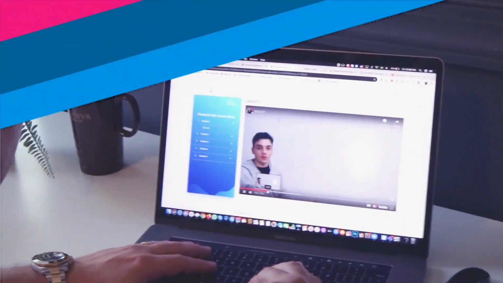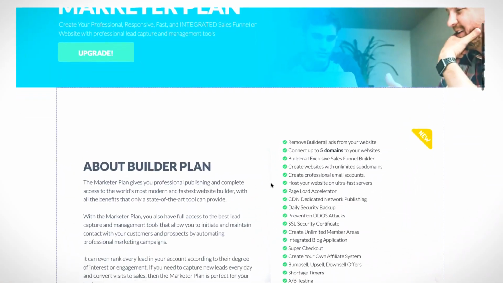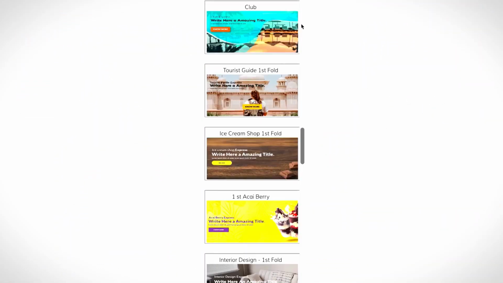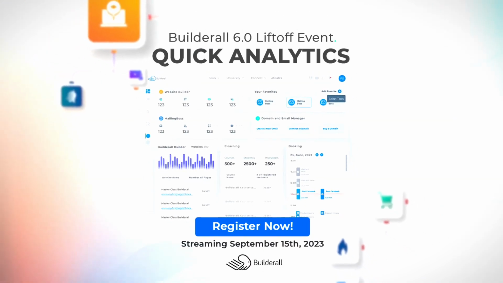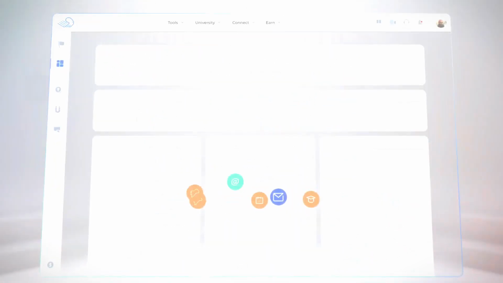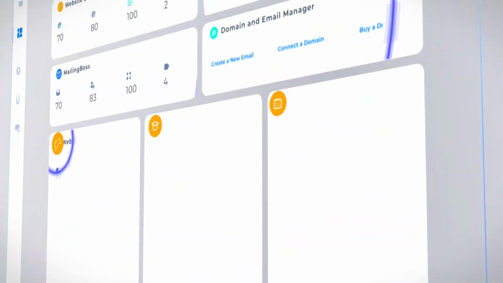The best part? Pricing starts at just $14.90 a month, making it one of the most budget-friendly business platforms out there. To sweeten the deal, they're throwing in a 14-day free trial of all their premium tools and features.